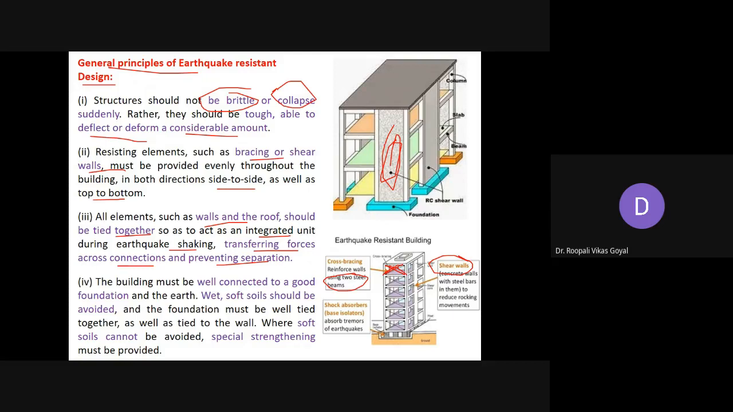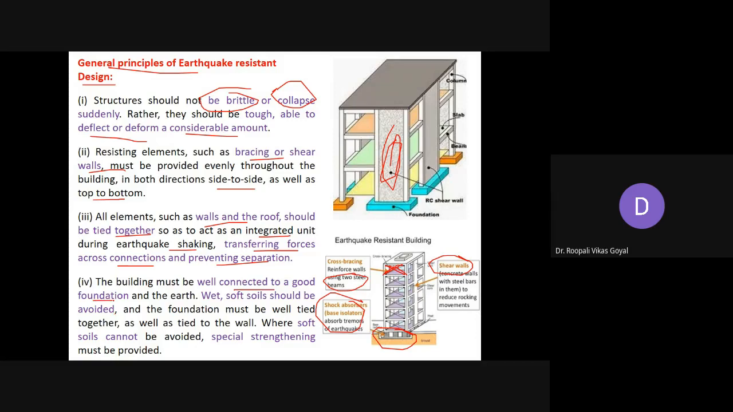Also now a new concept of shock absorber. So here at the base, at the foundation level, some shock absorber that is generally called a base isolator will absorb the tremors of the earthquake. So that kind of thing can be adopted. And the building must be well connected to your foundation. It should be well connected with whatever foundation you have.